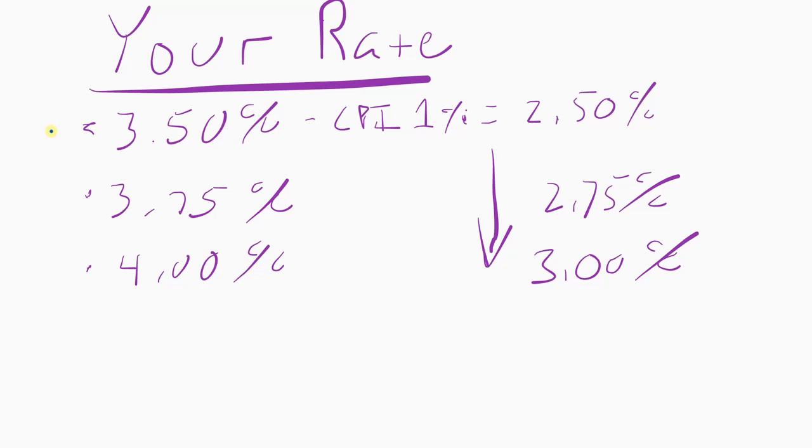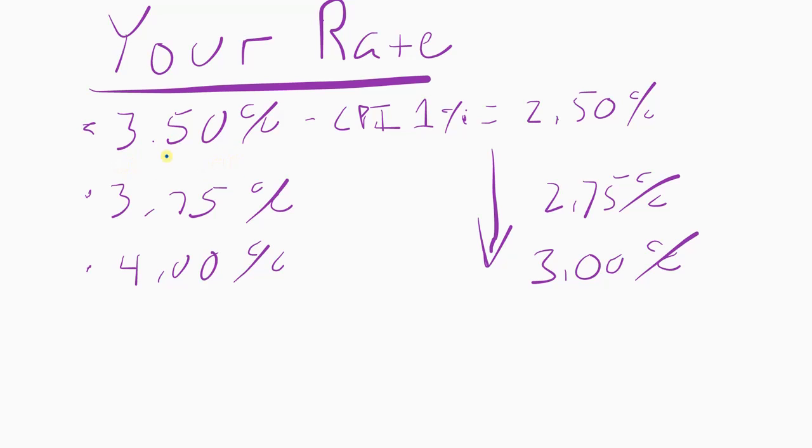And what you're going to want to do is take their CPI, their price index, their inflation figure of 1%, and subtract that from your interest rate because basically that's inflation that's coming off your interest rate. So if you had a 1% interest rate, the CPI at 1%, you would effectively be at a 0% interest rate. And keep in mind, we're not even taking into account the tax write-offs you get for investment properties. You're taking another, I don't know, maybe half point off there. That's 50 basis points that would come off of that for the tax write-offs, depending on your tax bracket.